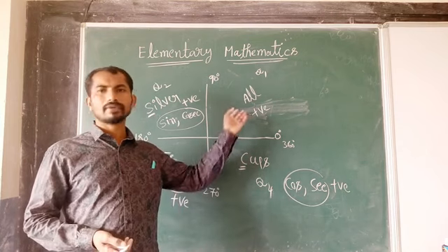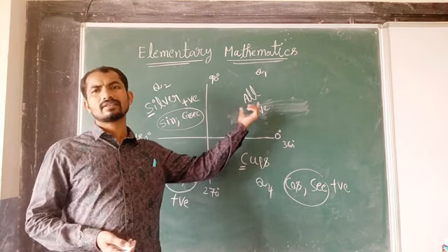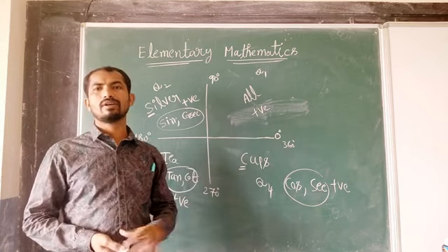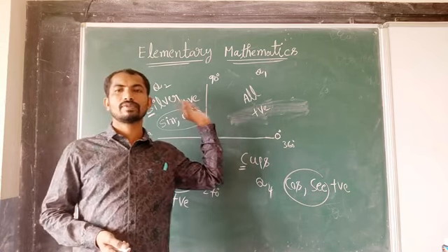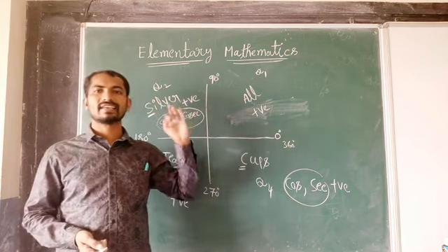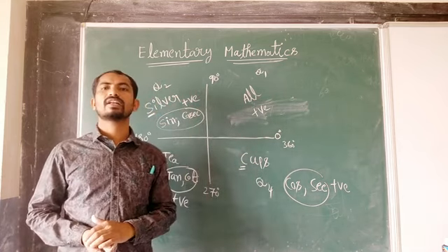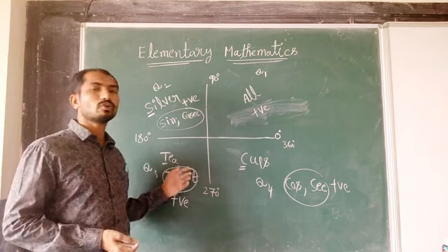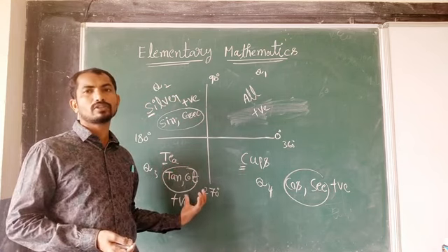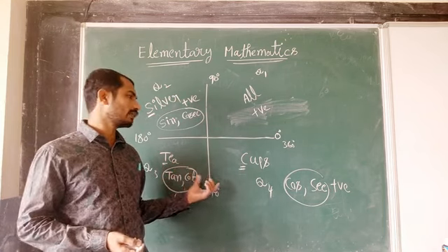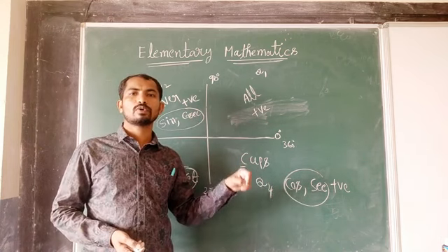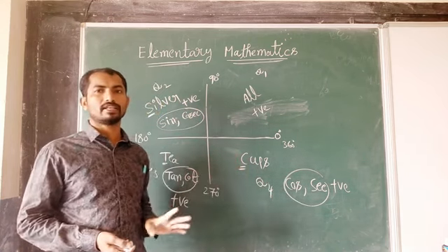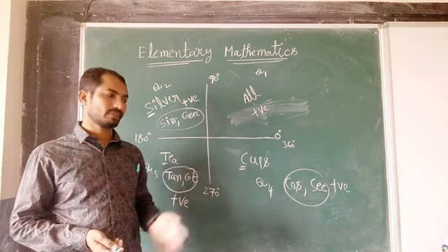Okay, for that you remember a shortcut, that is all silver teacups. All means all are positive in the first quadrant, and second quadrant, silver means it is starting with the letter S, sine and its reciprocal are positive, and remaining are negative. And third quadrant tan and cot are positive, and remaining are negative. And fourth quadrant cos and its reciprocal sec are positive, and remaining are negative. Okay, it is clear.